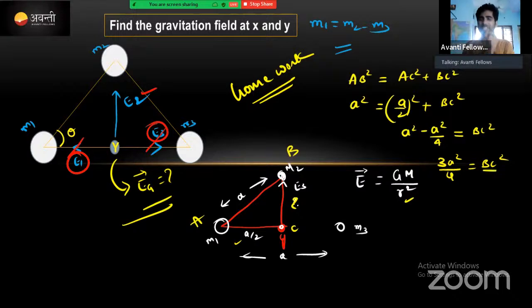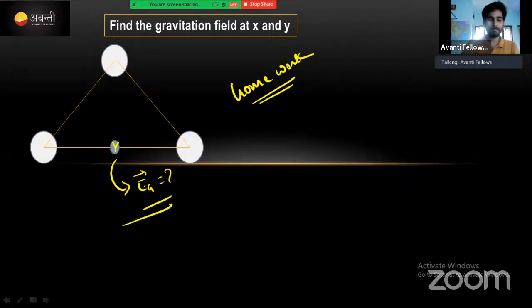Now substitute this value in this equation. The field strength is Gm by R square. In place of R square, substitute 3A square by 4. Understanding, right? Let me know if you are not getting it. The R square value we got is 3A square by 4. This is A by 2.